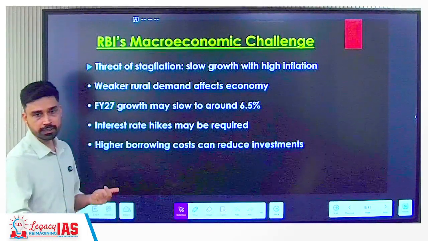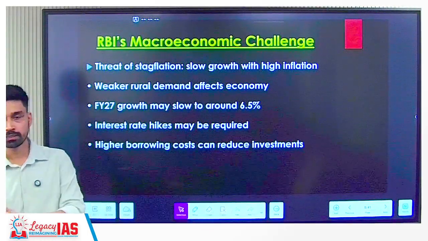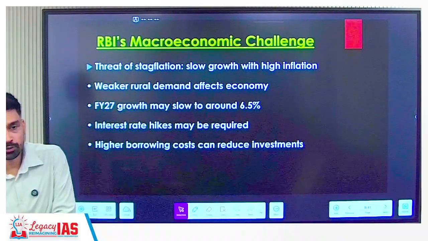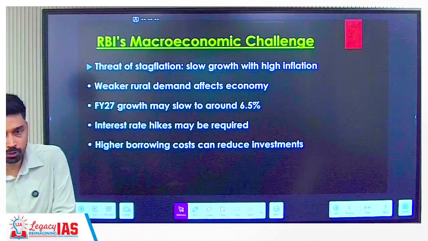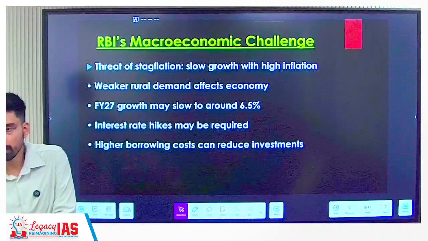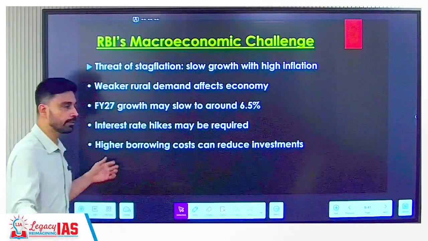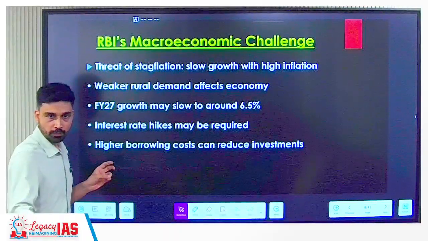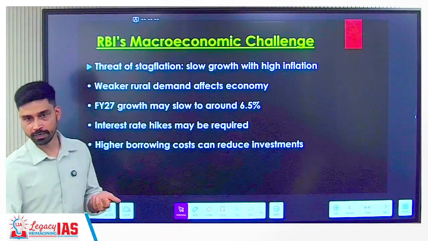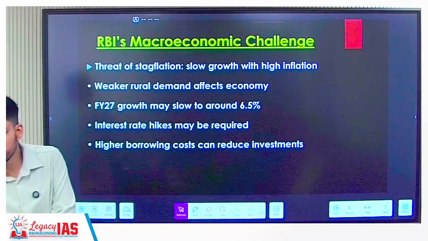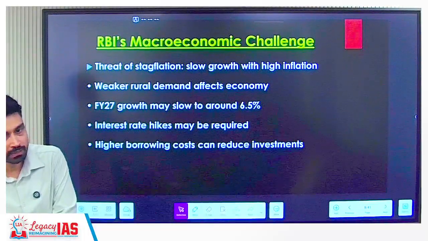If the interest rate increases, the loans we are taking are now available at higher interest rates. That means funding to industries and businesses would suffer. These businesses would not be able to contribute to the economy, and that's why we will further see a slowdown in the economy. Businesses expand by taking loans. If the interest rate of those loans increases, business expansion would also suffer.